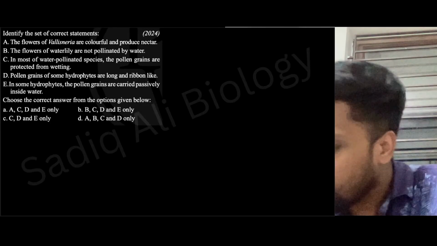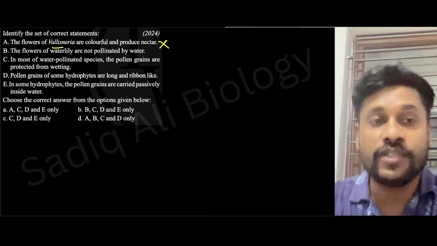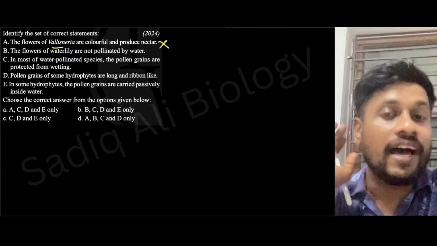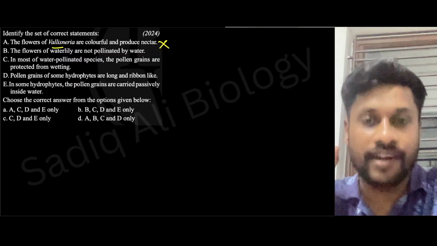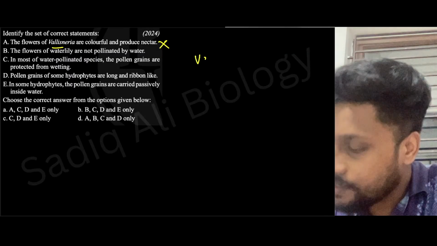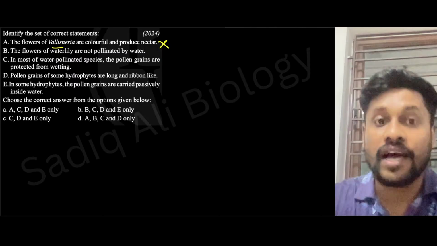In the first statement, Vallisneria being colorful and producing nectar is wrong, because Vallisneria is a water pollinated plant. You know that in water pollination, or hydrophily, the flowers won't have any color or nectar. They will be colorless. Let me write, since I will be discussing related statements as well, so you can expect this in the upcoming NEET exam.